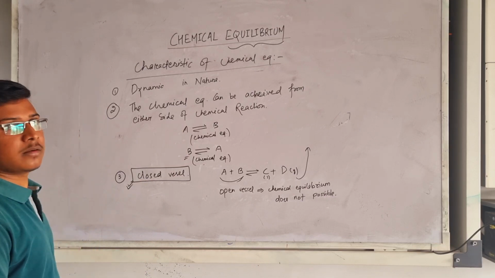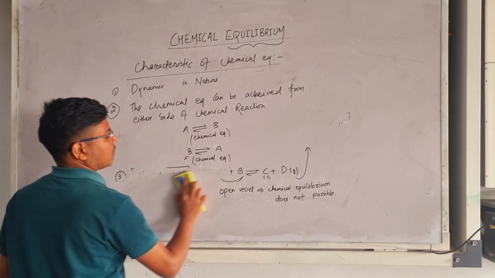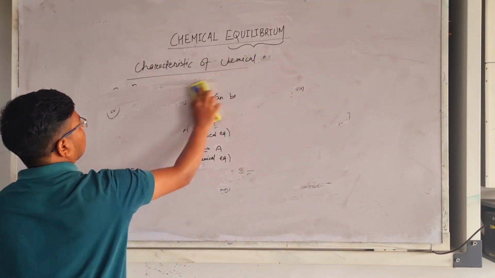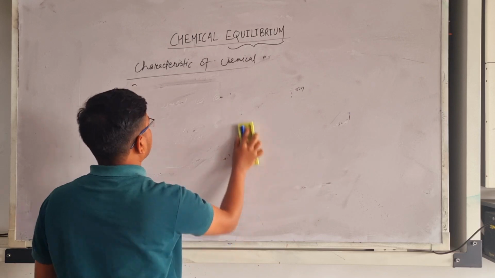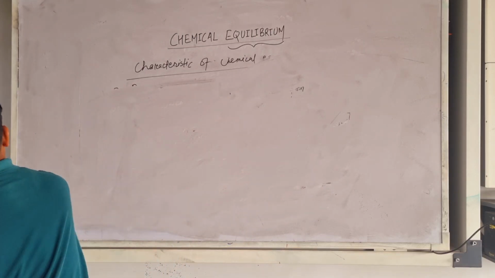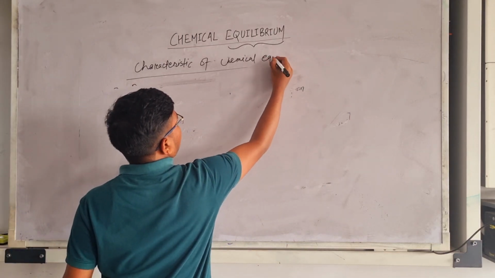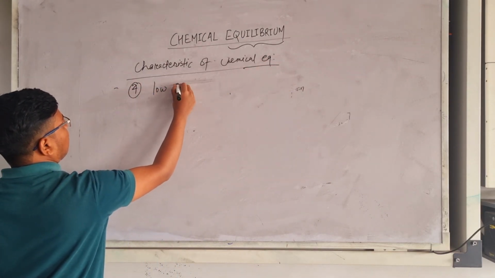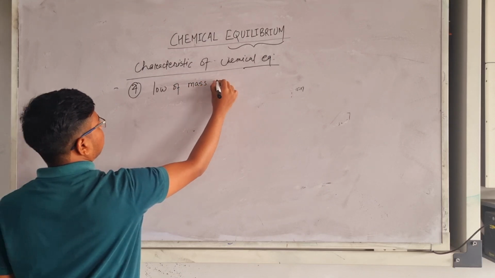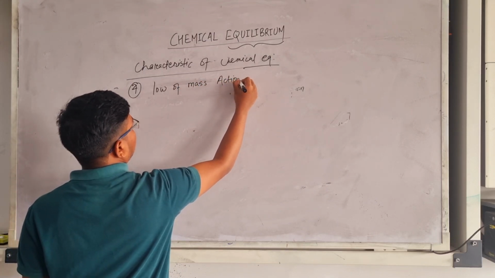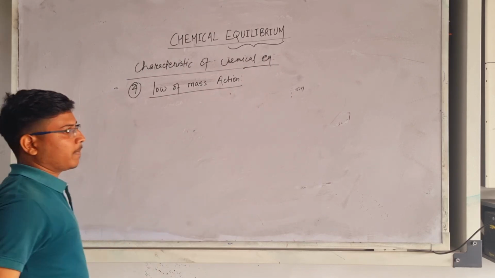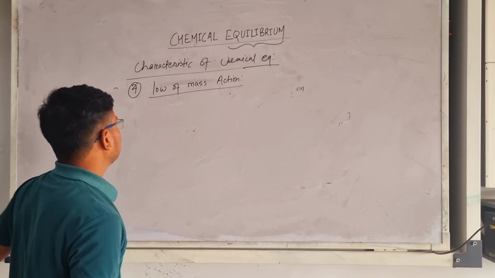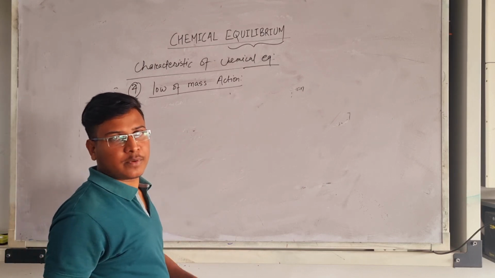Okay. So now move to our next point of characteristics of chemical equilibrium. Let's write it, and our fourth point will be the law of mass action. Okay, so now this is the most important part of chemical equilibrium. So let's take an example of a reaction.